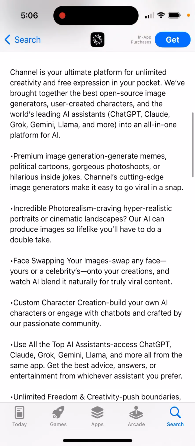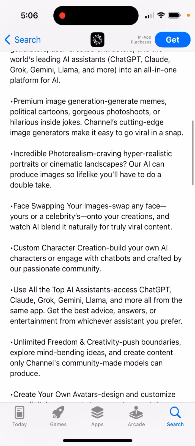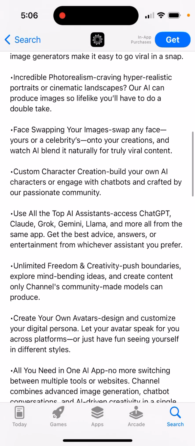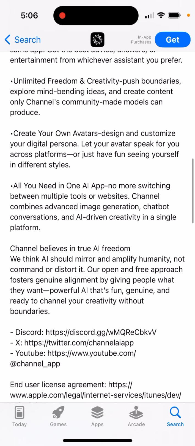So premium image generation, memes, photorealism, face swapping, new images, swap any face, custom character creation, use all the top AI assistants, access ChatGPT, unlimited freedom, create your own avatars, all you need in one AI app.